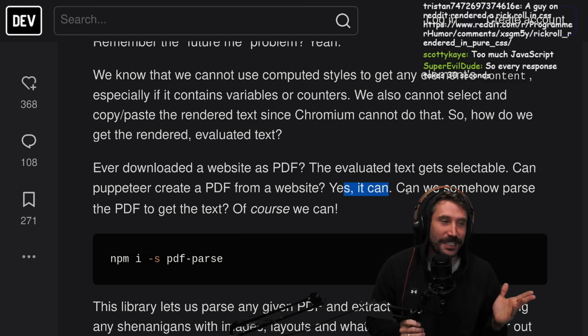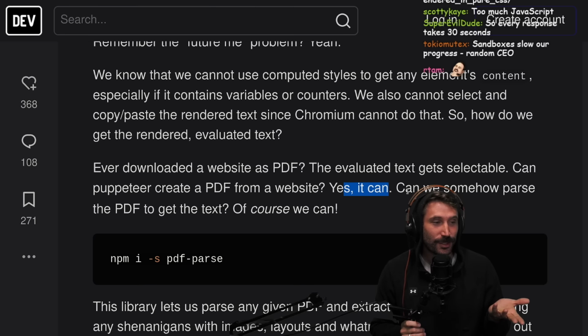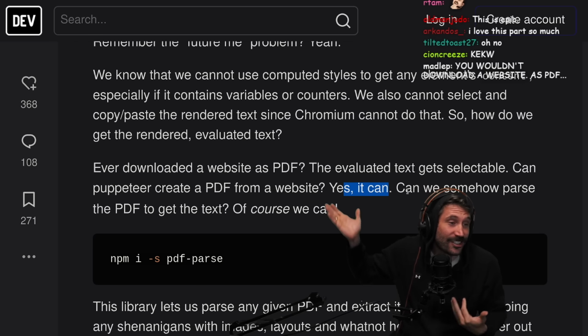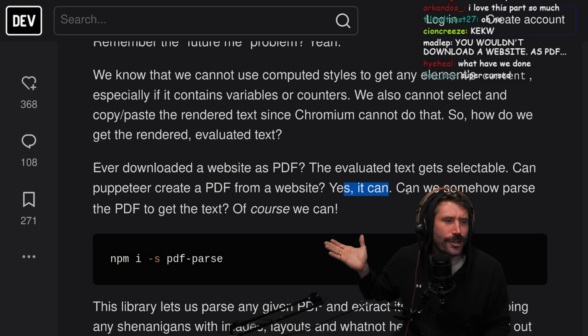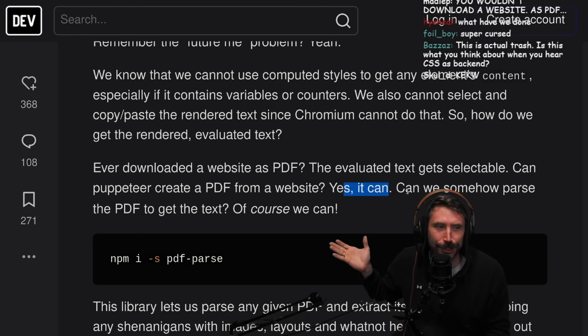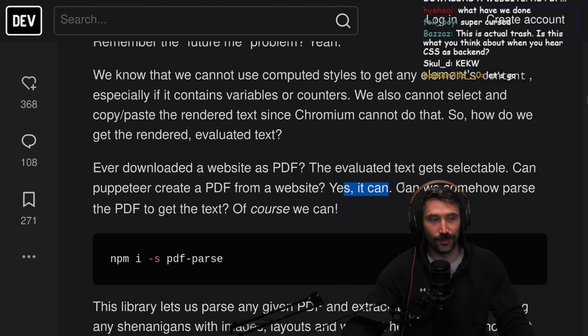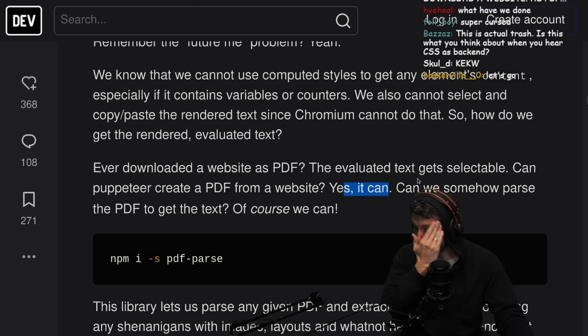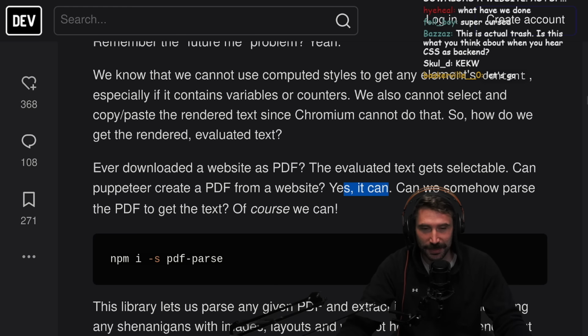Just when you think something couldn't get any worse, you put it into a PDF. Right? Really, that's actually how you get endgame worse. You wouldn't download a website as a PDF, would ya? Yes, I would. I would just like to state right now, I will download a website as a PDF.